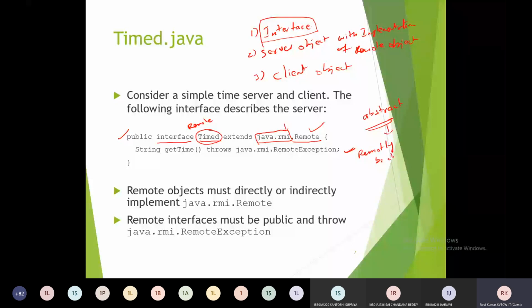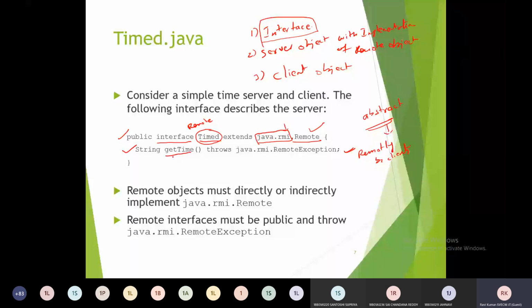Suppose we want to publish two or three different kinds of remote methods. Then all that list of methods we can specify here inside the interface. Now I am only publishing one method, that is called the get time method. I want to publish it over the network as an RMI.